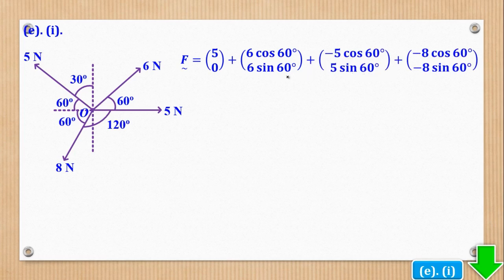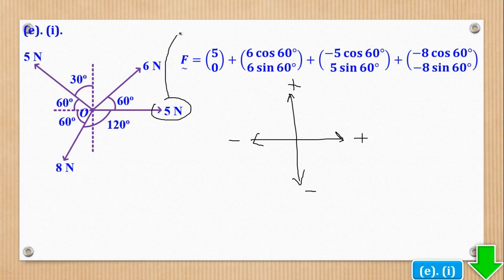Now next is to find out how you determine these negatives. Those negatives come from the sign convention, that vectors to the right are positive, while those to the left are negative. Vectors upward are positive, while those downwards are negative. Now let's start with this 5 Newton force. This 5 Newton force is entirely horizontal. That is why you put a horizontal 5, the whole of 5 here, and there is no vertical component.